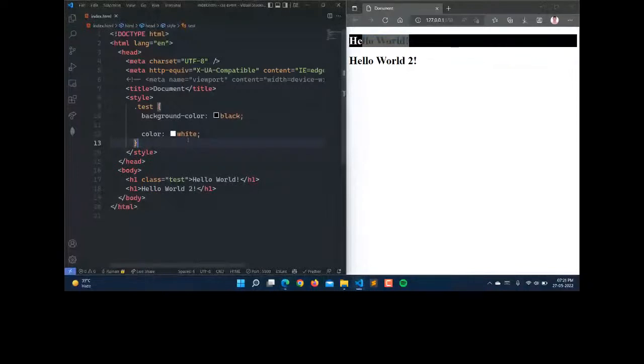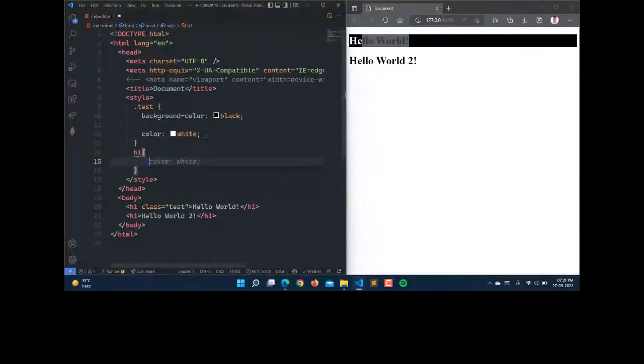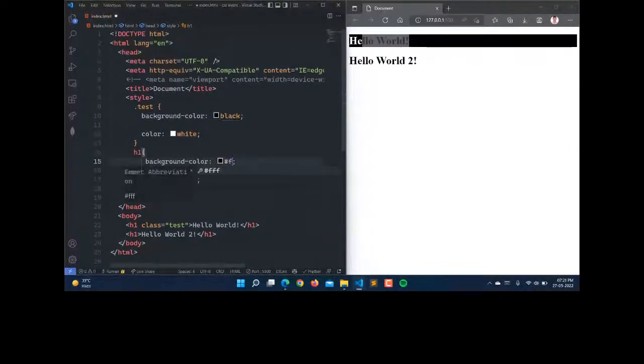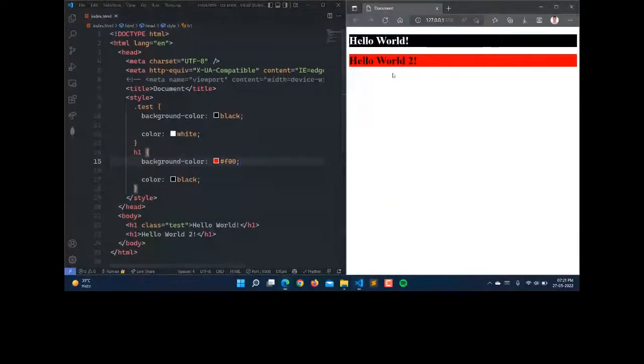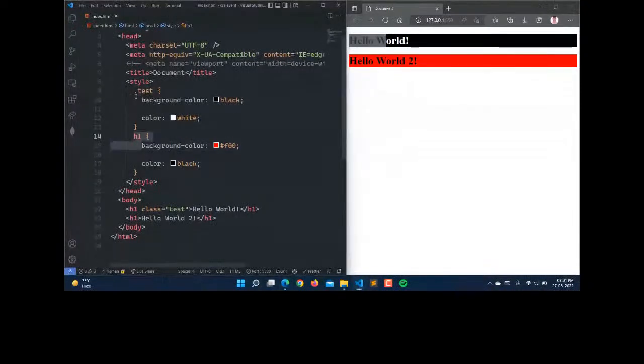And then if I'm specifying here for the H1, I'm specifying the background color as red and color as, let it be, black. So just save this. Now you can see that it is not overwritten. We have written the CSS for the H1 tag below the class. The one above has the class here. So that's why you can know that we have the most priority for the class rather than the element name.